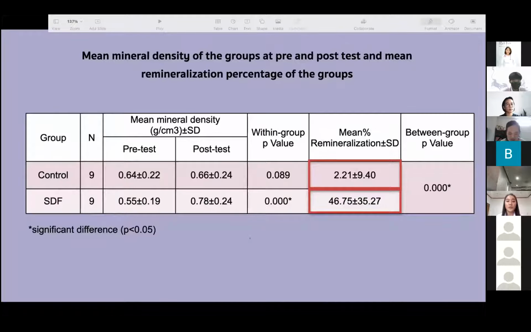The Wilcoxon signed-rank test was used to compare pre and post mean mineral density within the control group, and the result was not significantly different between pre and post mineral density. The post-treatment mineral density in the SDF group was significantly higher than the pre-treatment, using the dependent t-test. To compare the mean percentage of remineralization, we used the Mann-Whitney test, and the result was the mean percentage of remineralization in the SDF group was higher than the control group.